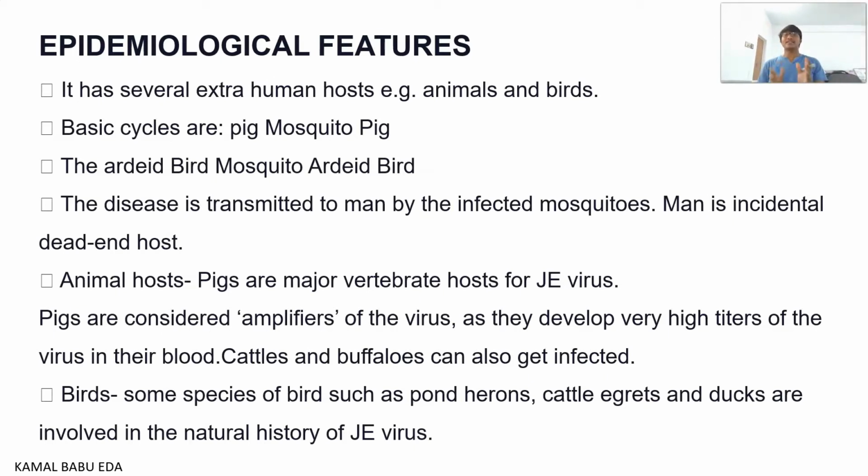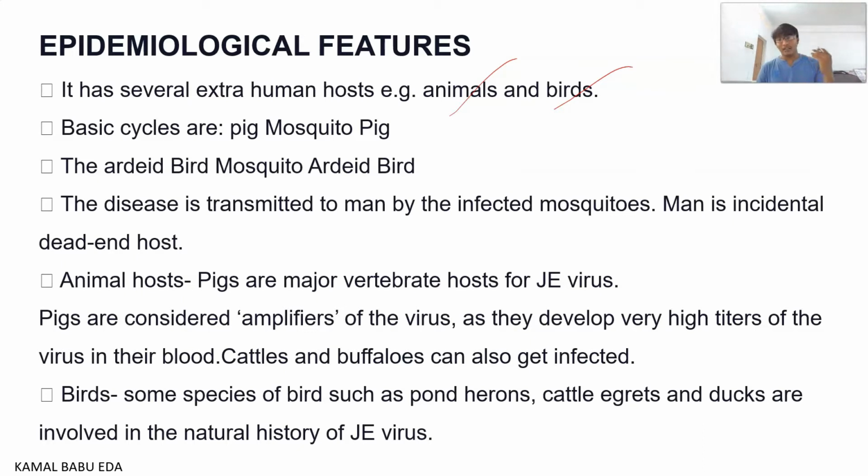Coming to the epidemiological features, it has several extra-human hosts, meaning other than humans it has other hosts such as animals and birds. I'll explain clearly in the life cycle so that you can understand. The basic cycles occur mainly in two hosts: between mosquito and pig, and in the same way between mosquito and bird.